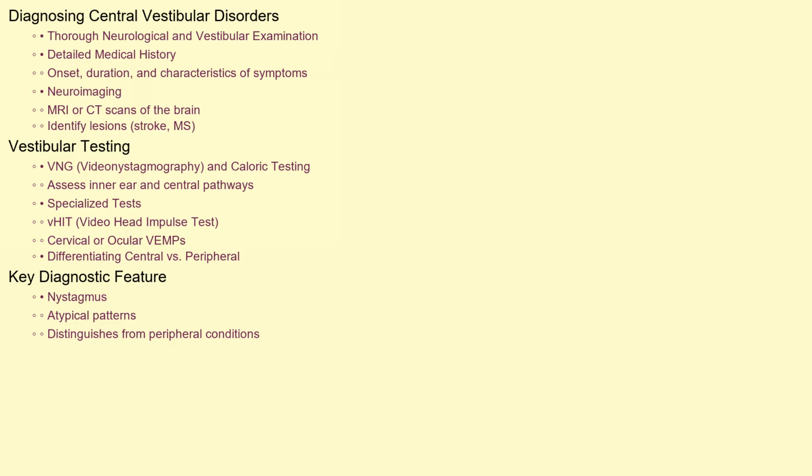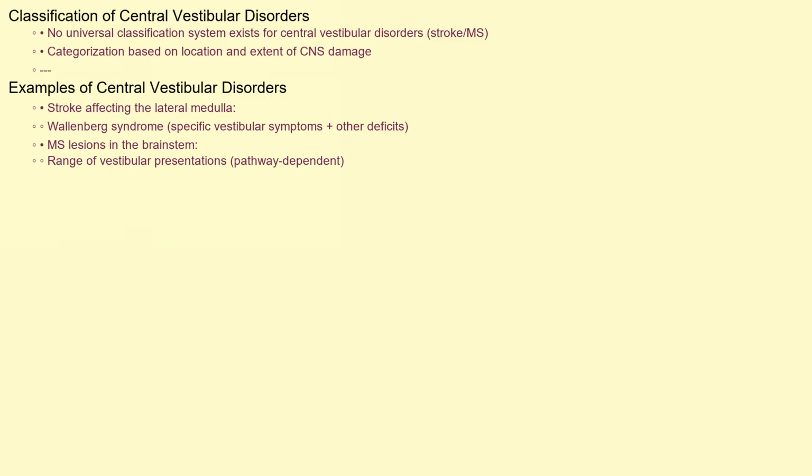A key diagnostic feature of central disorders is often the presence of nystagmus that does not follow typical patterns seen in peripheral conditions. While there isn't a single, universally accepted classification system for central vestibular disorders arising from stroke or MS, they can be broadly categorized based on the location and extent of the damage within the central nervous system. For example, a stroke affecting the lateral medulla might result in Wallenberg syndrome, which includes specific vestibular symptoms alongside other neurological deficits. Similarly, MS lesions in the brainstem can lead to a range of vestibular presentations, depending on which pathways are involved.